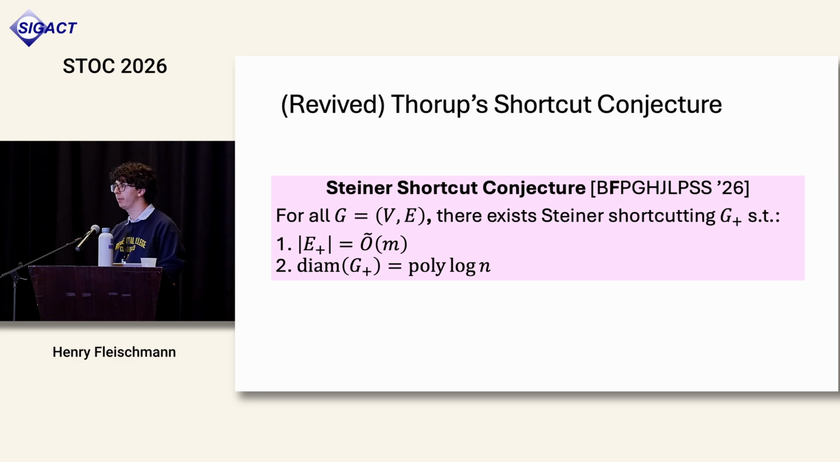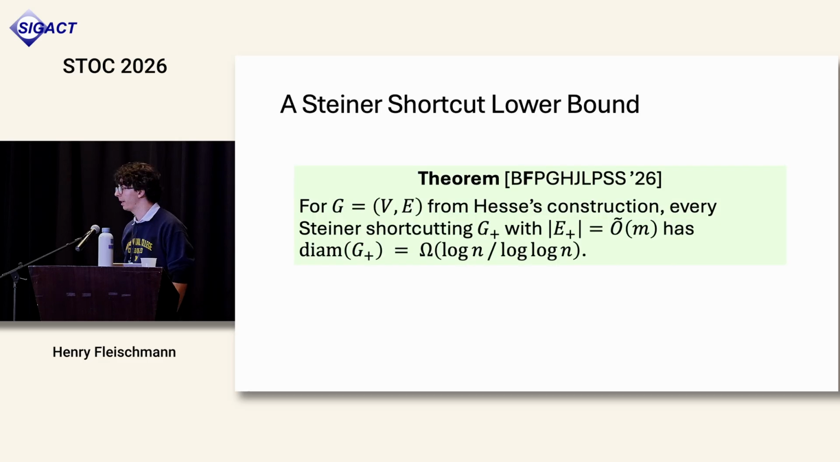But before our work, there are no lower bounds against Steiner shortcut sets. And another of our contributions is the first weak lower bound against Steiner shortcut sets. We show that Hesse's construction gives you some lower bound. So any Steiner shortcutting of Hesse's construction of size O tilde of m can only reduce the diameter down to log n over log log n.